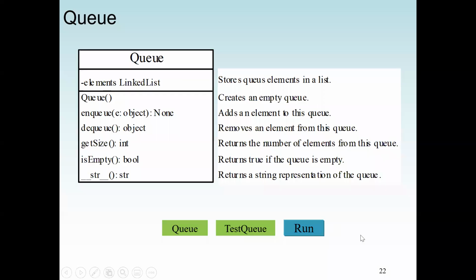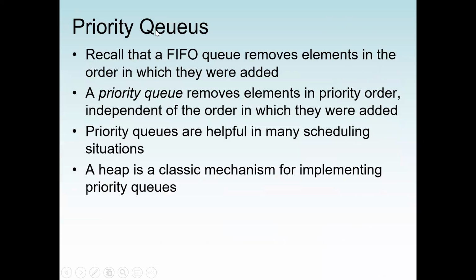Now let's go to the next data structure, which is more or less the same as a queue, but it is called a priority queue. A priority queue is also first in, first out. We should recall that a first in, first out queue removes elements in the order in which they were added. But a priority queue will remove elements in priority order. So the element that has the highest priority will be in the front, even if it comes last.